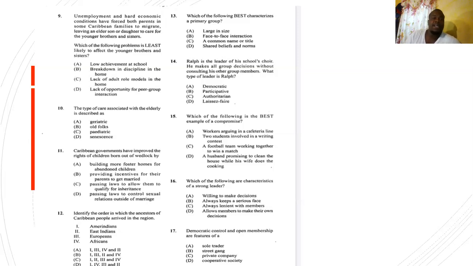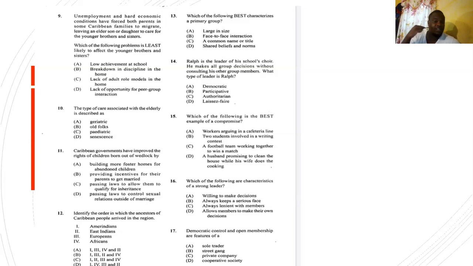Number 10, the type of care associated with the elderly is described as A, geriatric, B, old folks, C, pediatric, D, senior citizens. Answer for number 10, A, geriatric. Number 11, Caribbean governments have improved the rights of children born out of wedlock by A, building more foster homes for abandoned children, B, providing incentives for their parents to get married, C, passing laws to allow them to qualify for inheritance, or D, passing laws to control sexual relations outside of marriage.